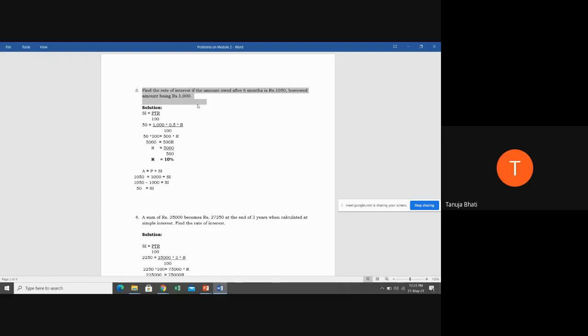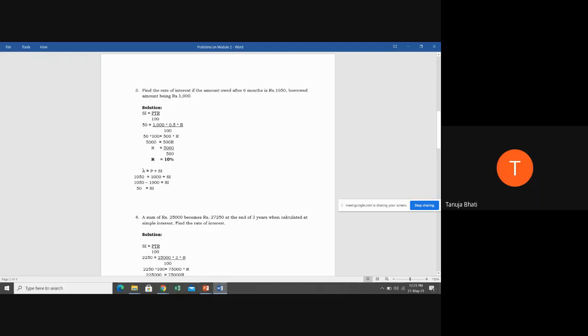So students, from this you have to identify that 1000 is the present value, future value is 1050, and the time period given is 6 months. They are telling you to find the rate of interest. First we can find out the simple interest amount hidden in this.